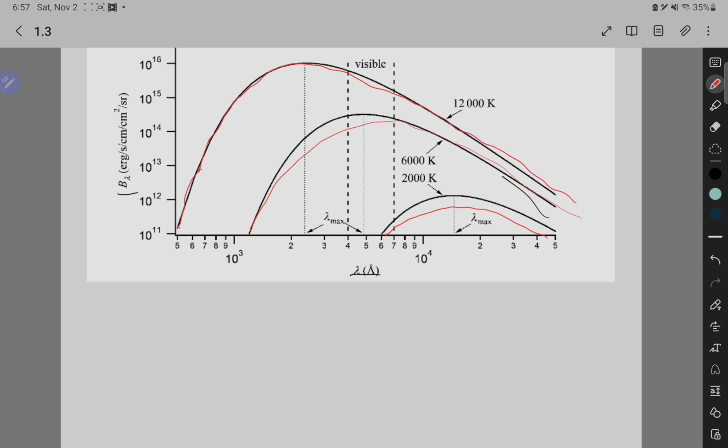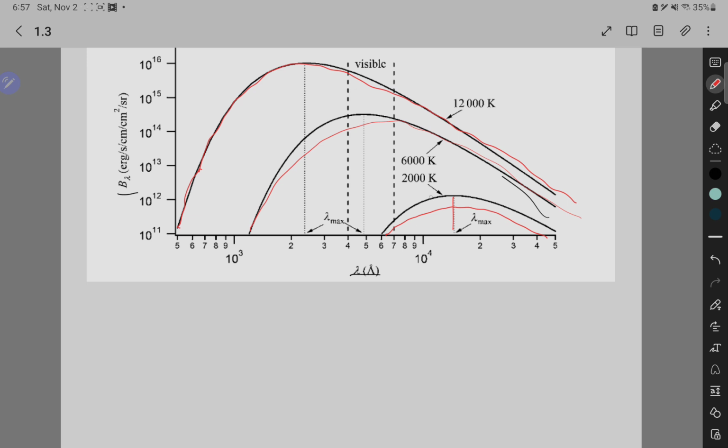So what is something you observe? Well, first of all, different temperatures have different curves, if you would like to call them that. Another thing is, I have something here called the lambda max, which is the wavelength at the maximum value of intensity.